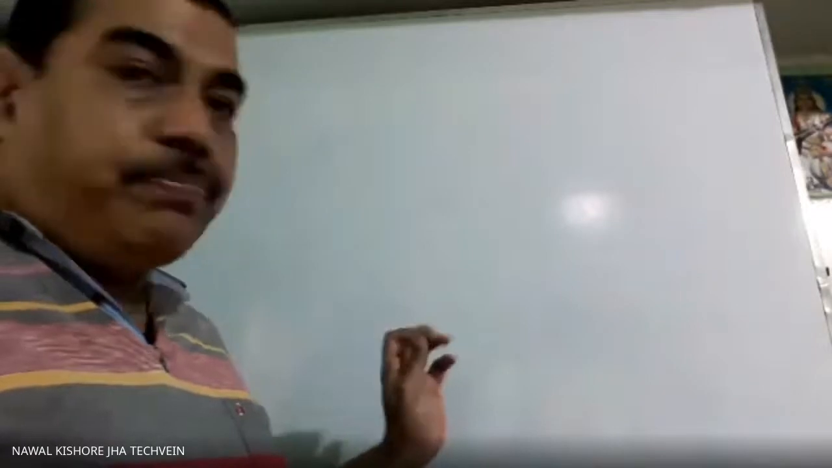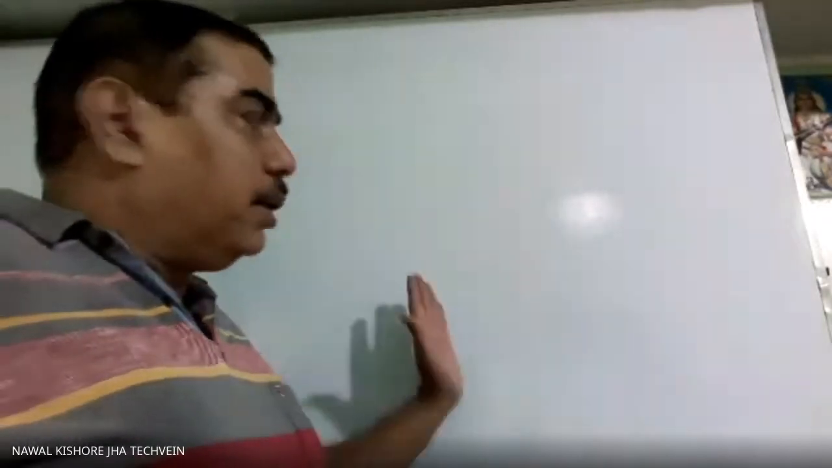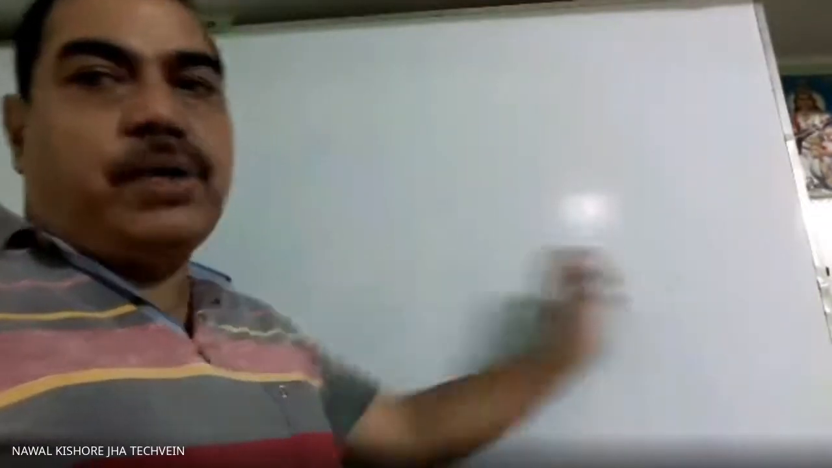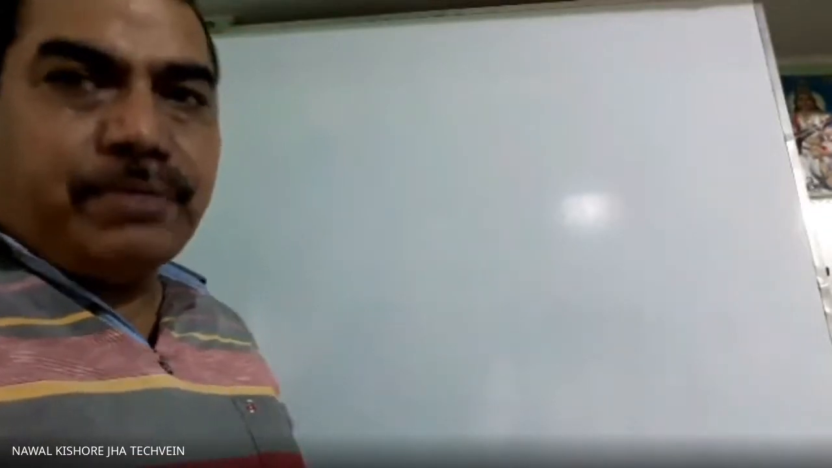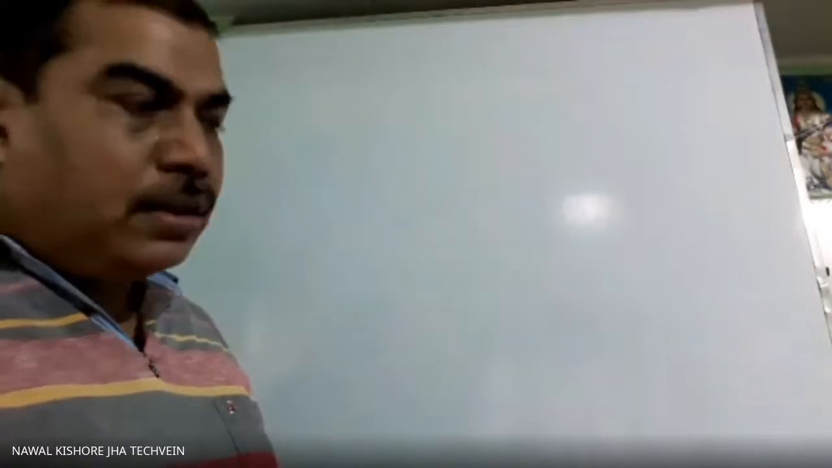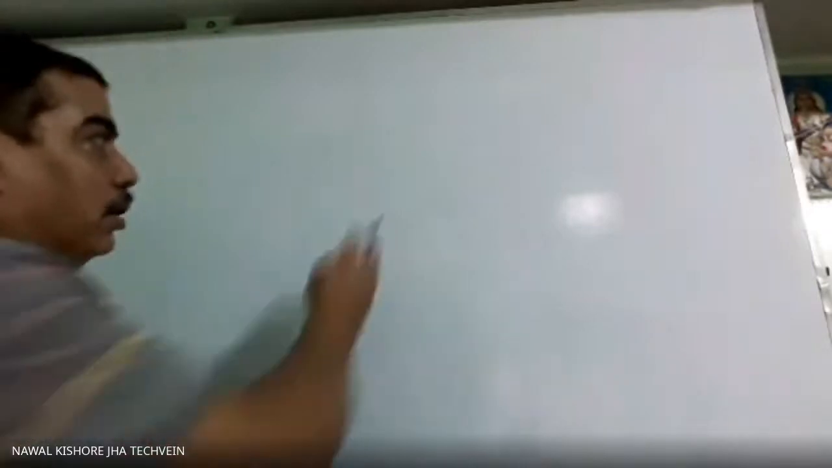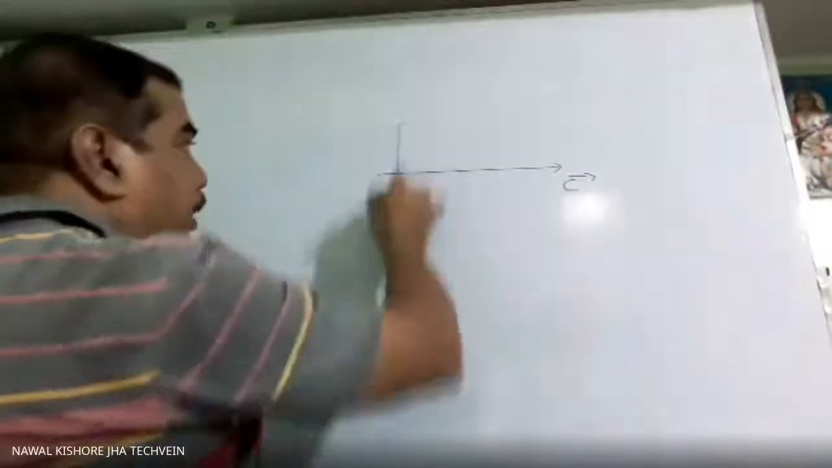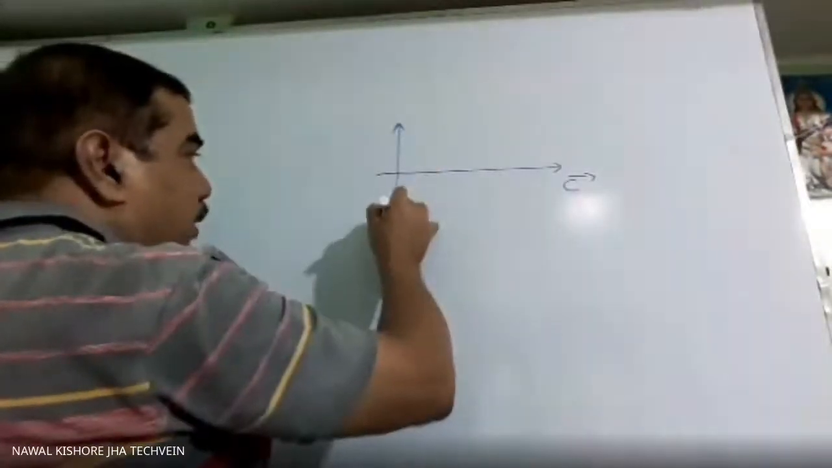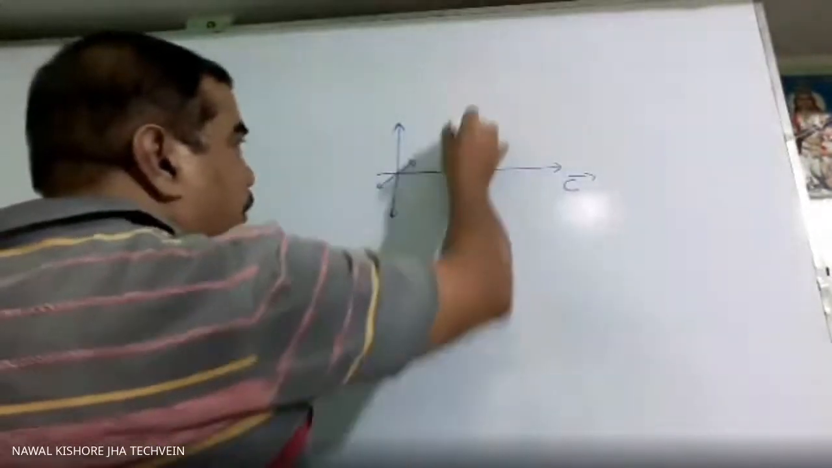But in case of polarized light, what will it be? The electric field at all points will be parallel to each other, in the same direction. Similarly, the magnetic field will also be in the same direction. So suppose the direction of propagation is along the x-axis, the electric field is along the y-axis, and the magnetic field is along the z-axis. Everywhere it will be the same.